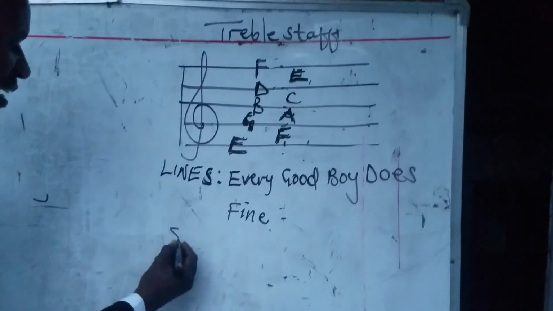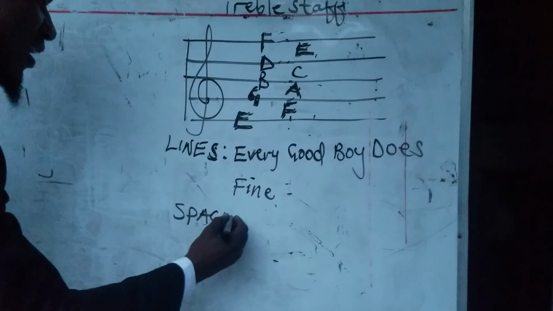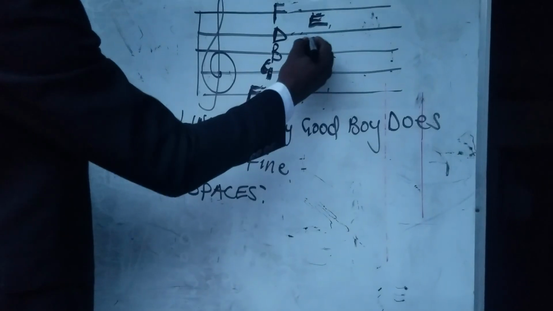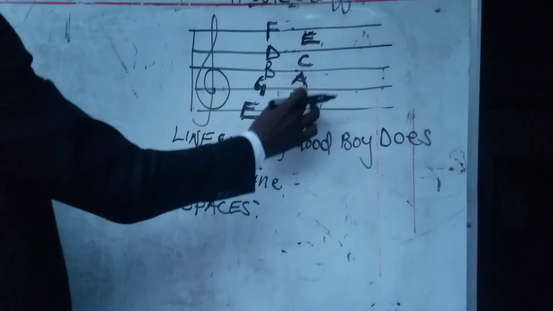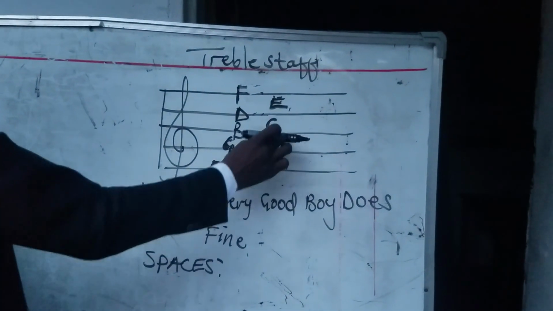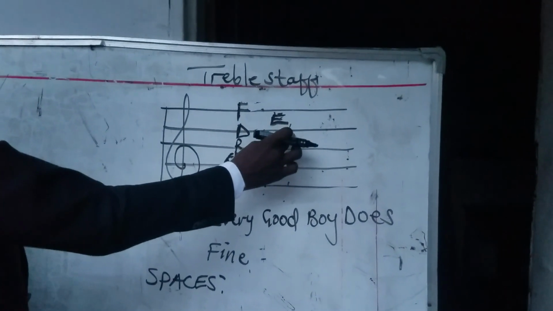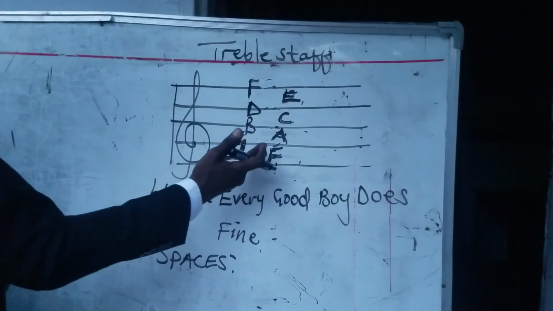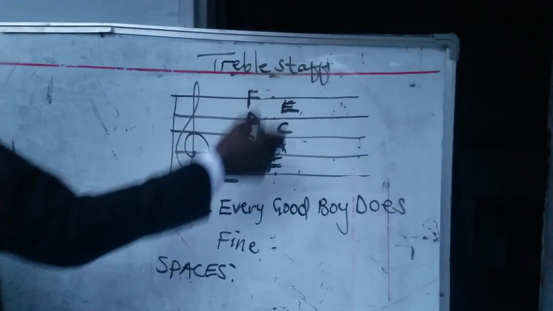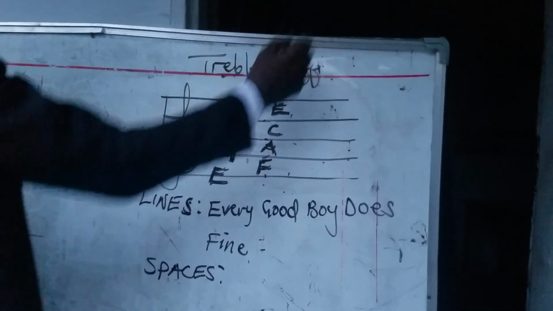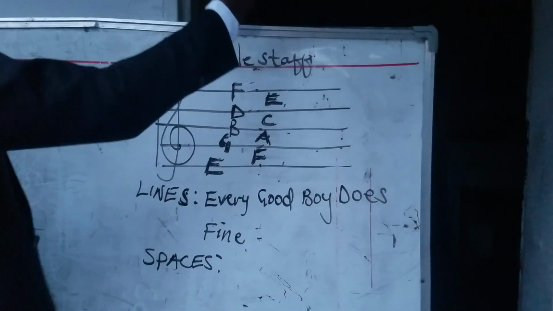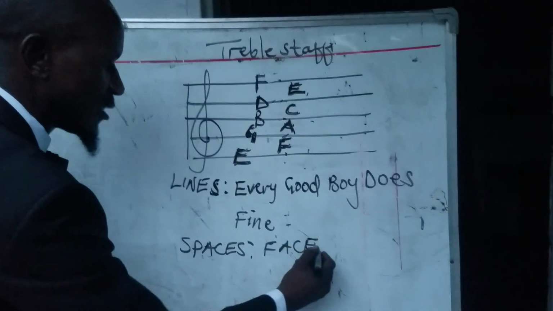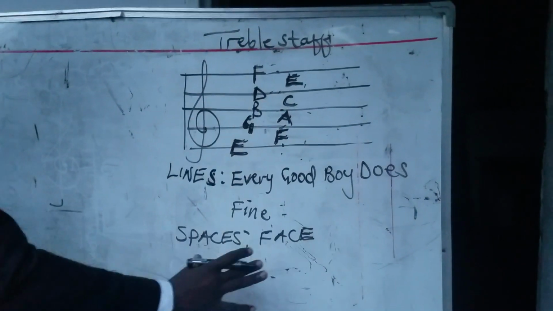Then the spaces. How do you master the spaces on the treble staff? On the treble staff, the spaces have already given us a word. We have space number 1, which is F, space number 2, which is A, space number 3, which is C, space number 4, which is E, and the spaces have given us the word face. F-A-C-E, we have the word face.